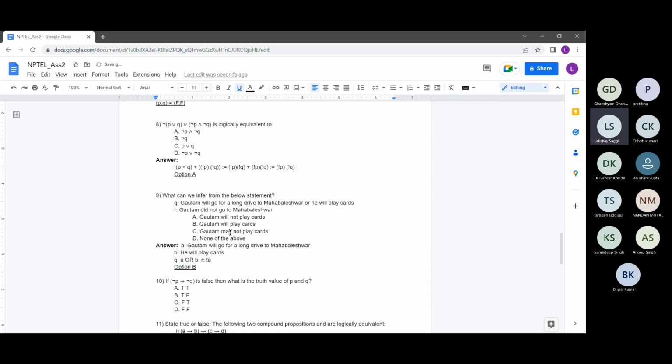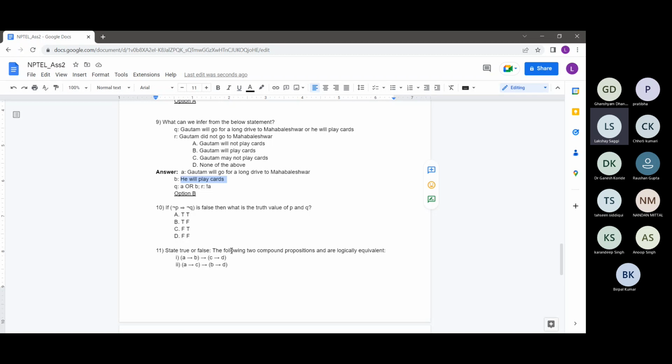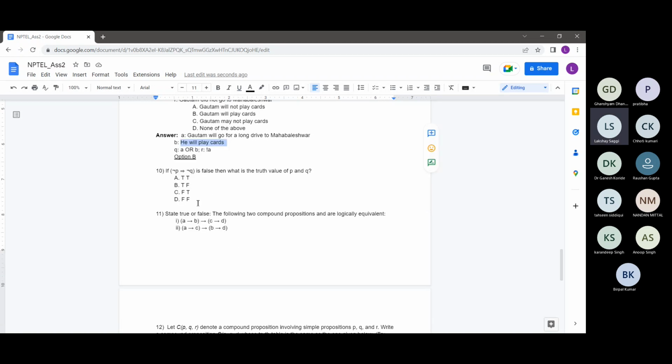So you guys can work this out later yourselves if you want. You can write Q as A or B and R as not A, and both of these should be true. Since not of A is true, A is false. Since A is false and Q was true, B has to be true. So he will play cards. Yeah, straightforward.